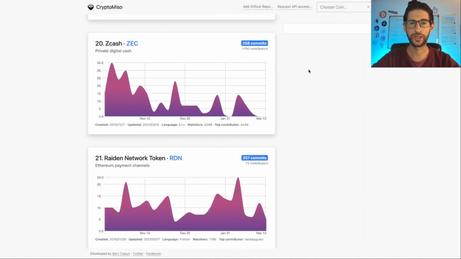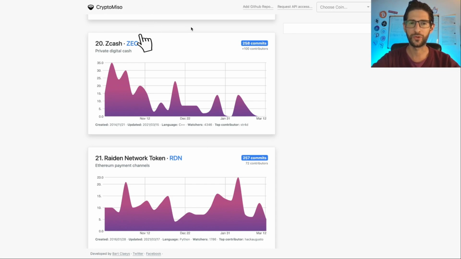Another way to check the GitHub updates and compare with other projects is cryptomiso.com. You can enter here and watch over 200 coins and see how they have been performing regarding GitHub updates. And Zcash is in position 20, so it's not bad at all, with 258 commits.